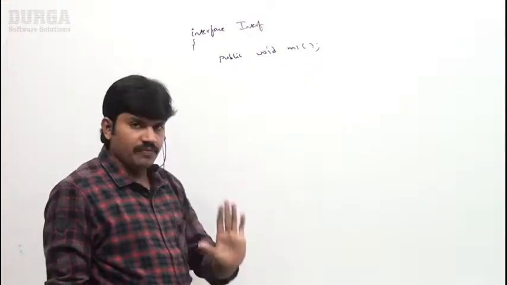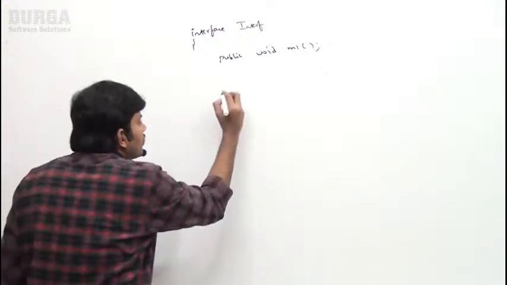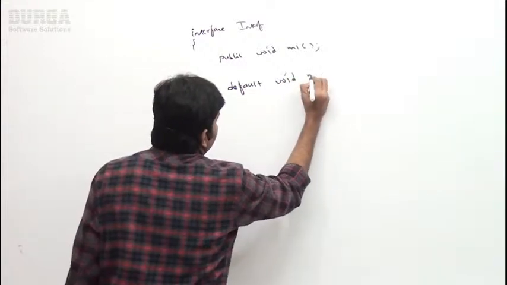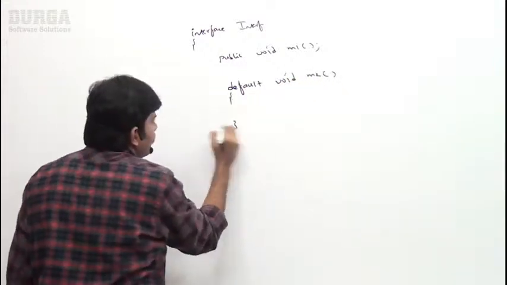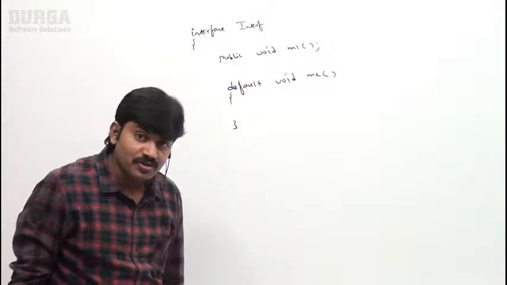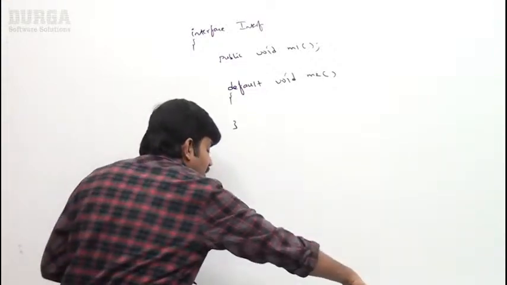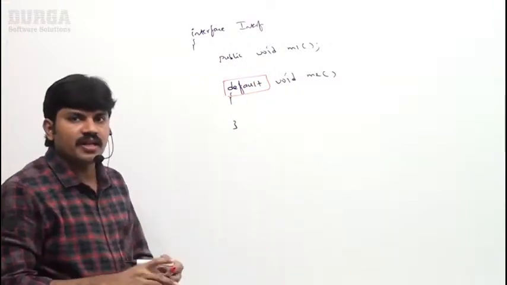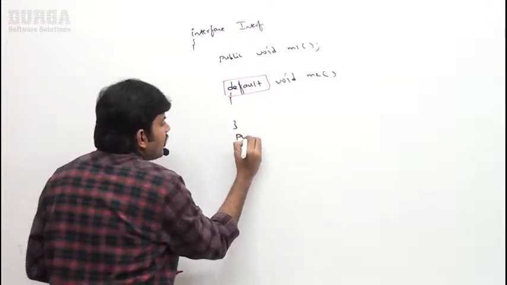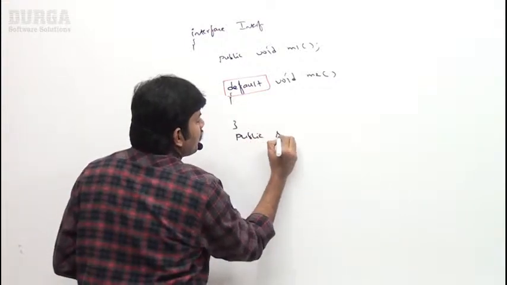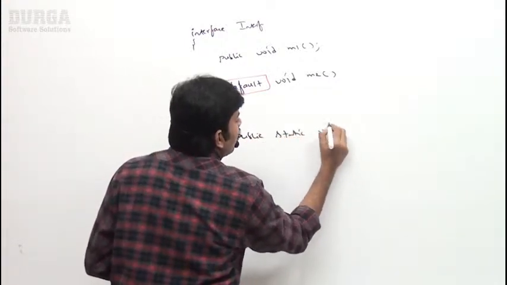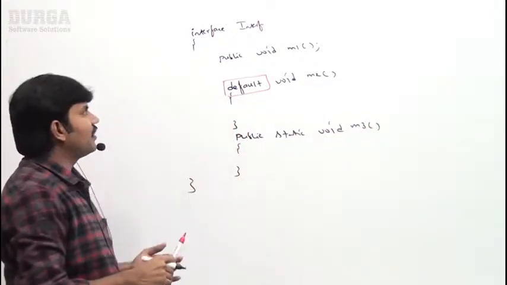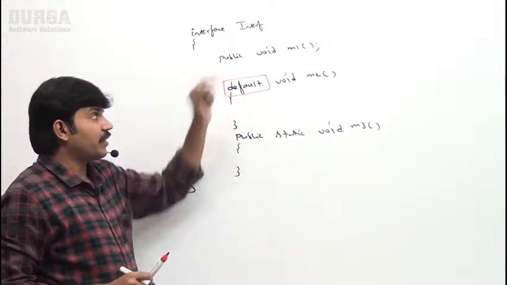Now I'm taking a default void m2 method. What is the purpose of default methods and so on? This concept I will discuss, but this facility came from the 1.8 version onwards. Next, I'm also taking a public static void m3 method. Have you observed, right? All these things I'm taking inside the interface only.